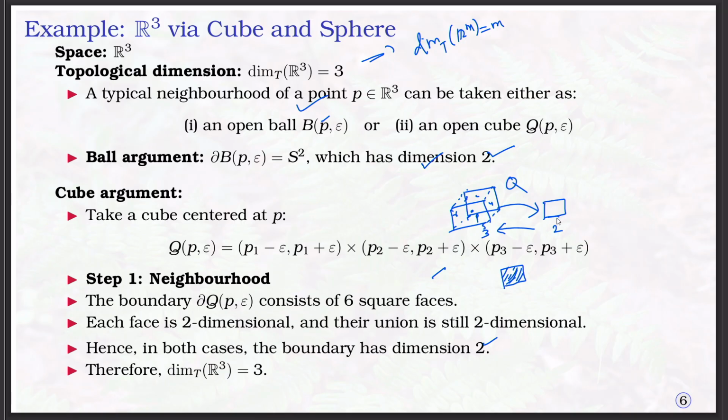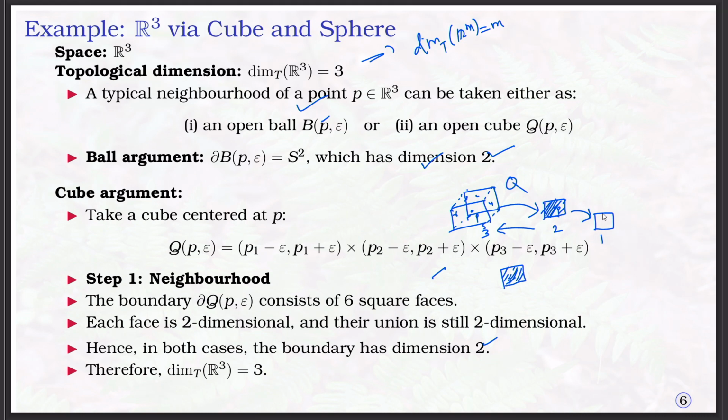For proving this topological dimension, we take any point P here and find the open neighborhood. This is a filled square. If this boundary is just a square, that means the lines, this has dimension 1. Why does this have dimension 1?